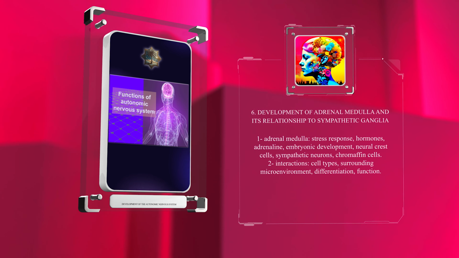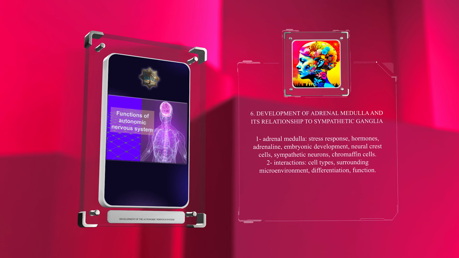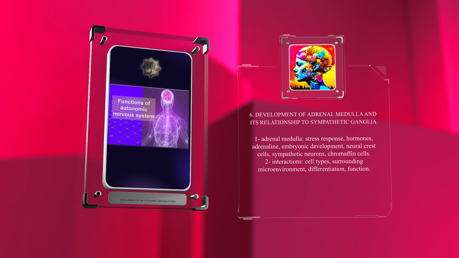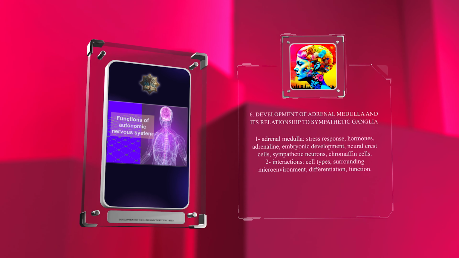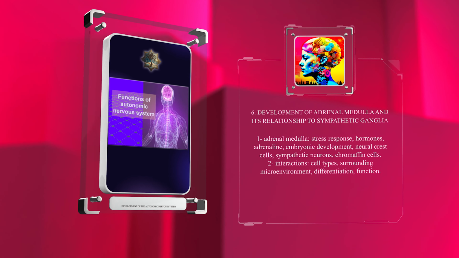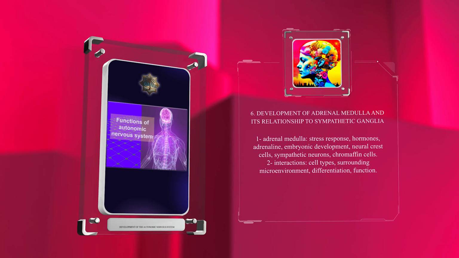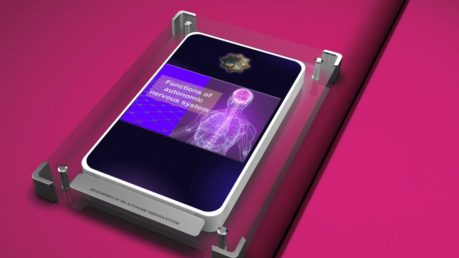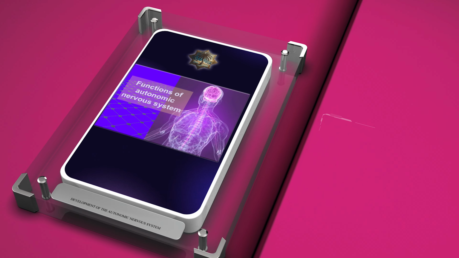The adrenal medulla, which shares common origins with sympathetic ganglia, plays a crucial role in the stress response by secreting hormones, including adrenaline. During embryonic development, neural crest cells give rise to both sympathetic neurons and chromaffin cells within the adrenal medulla. The interactions between these cell types and their surrounding microenvironment are necessary for the proper differentiation and function of the adrenal medulla.